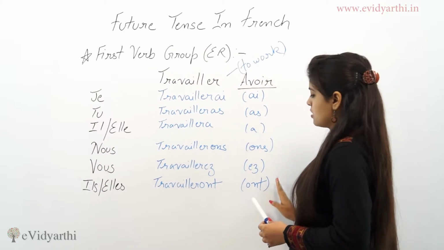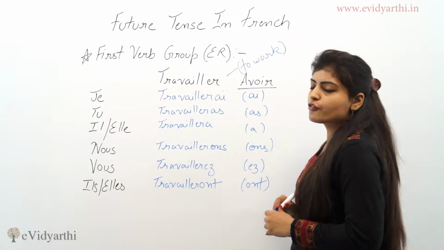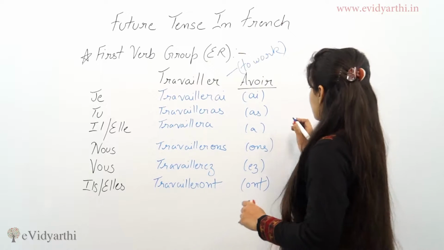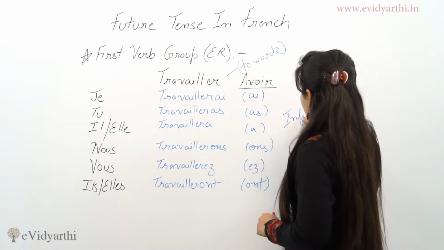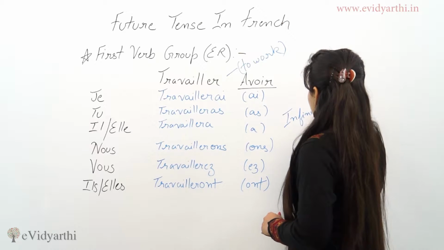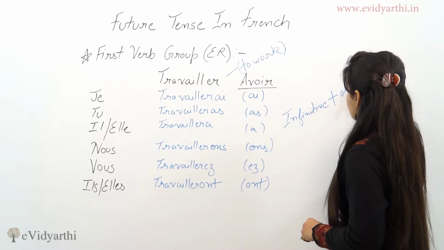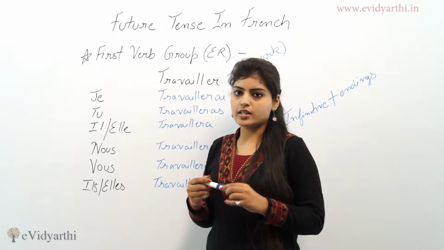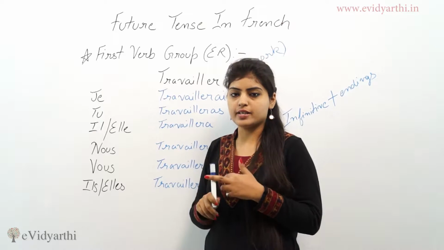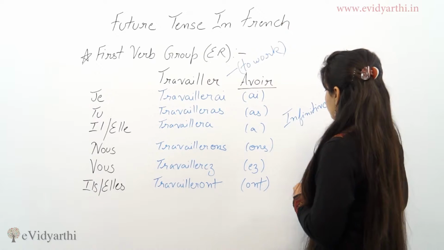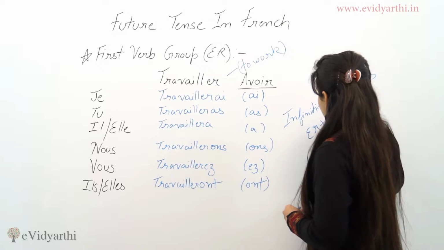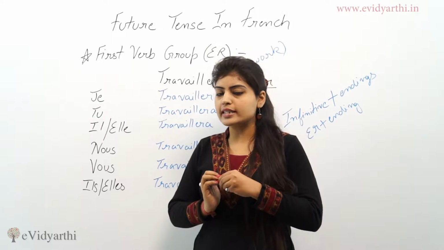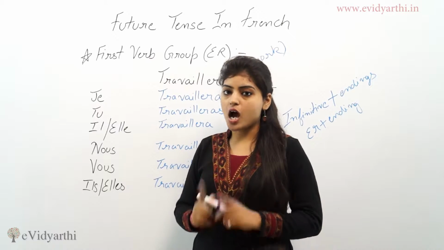We have the endings. So the rule of conjugating the verb travailler, or the ER verb, is that we use the infinitive plus the endings. We don't remove the ER, which we did in the passé composé and the present. We add the infinitive ER plus the endings. And there is a note that each word should end with R.